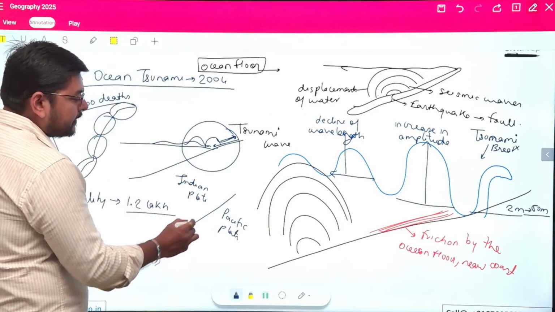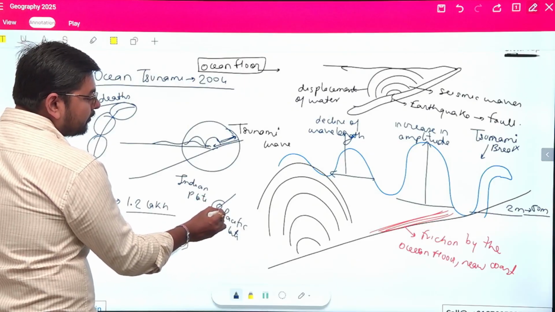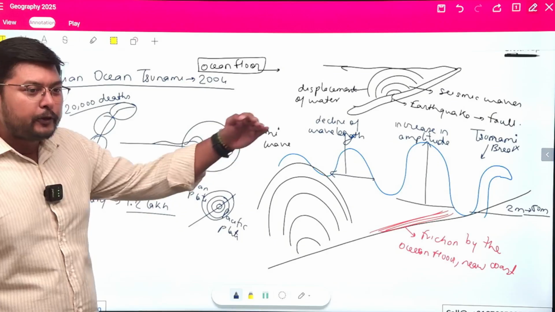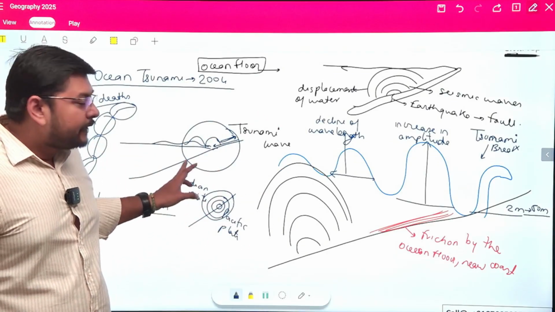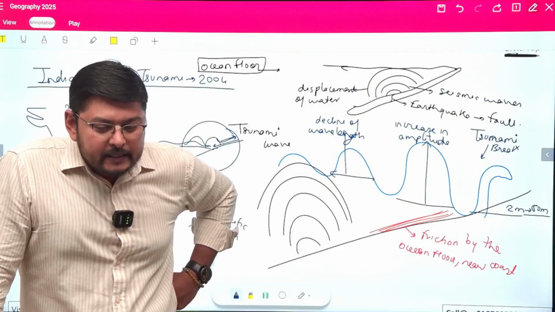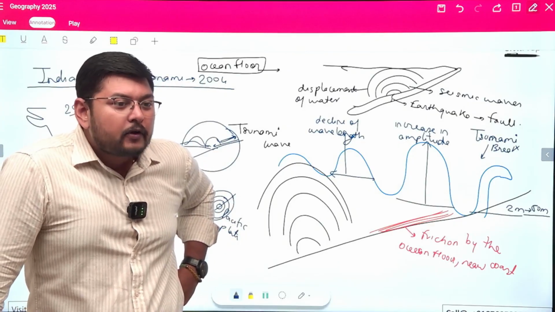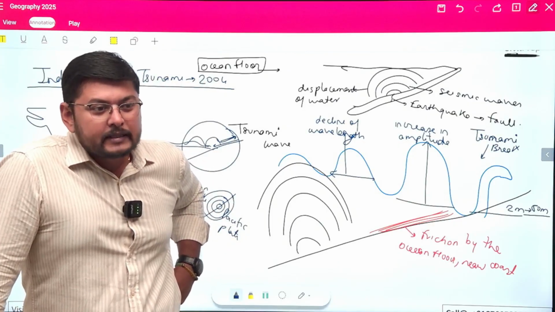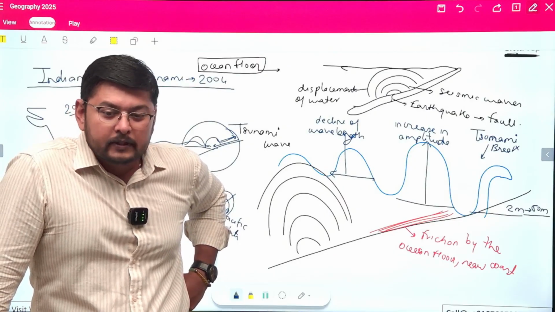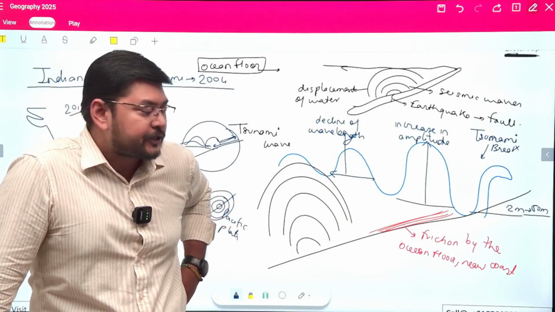Between these two regions there was a development of tsunami, and it moved towards the Indonesia region in the south and the Indian region in the northern part. So we see that tsunami is one of the very disastrous events which have resulted in the loss of life throughout the history of human civilization.